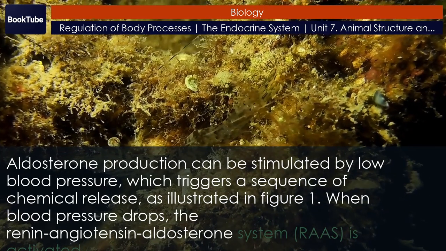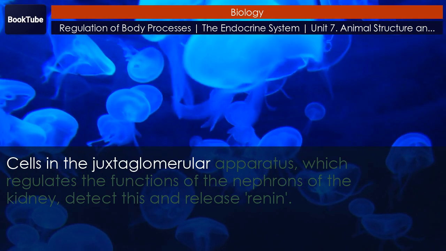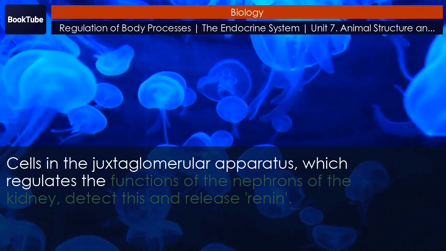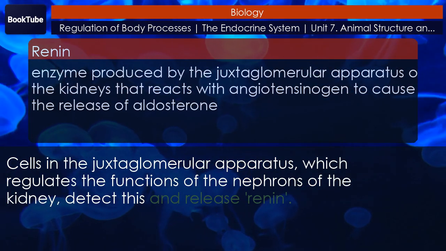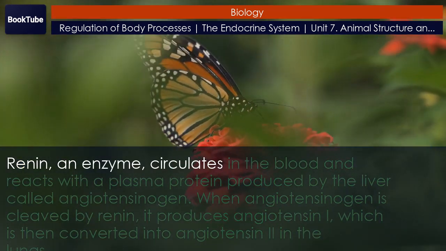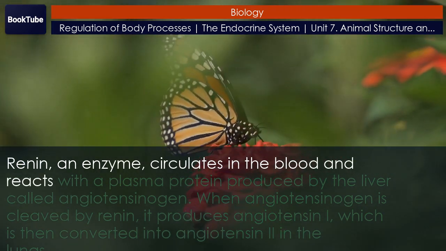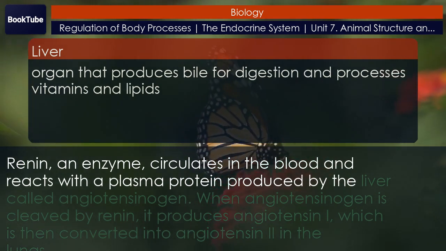renin-angiotensin-aldosterone system, RAAS, is activated. Cells in the juxtaglomerular apparatus, which regulates the functions of the nephrons of the kidney, detect this and release renin. Renin, an enzyme, circulates in the blood and reacts with a plasma protein produced by the liver called angiotensinogen.